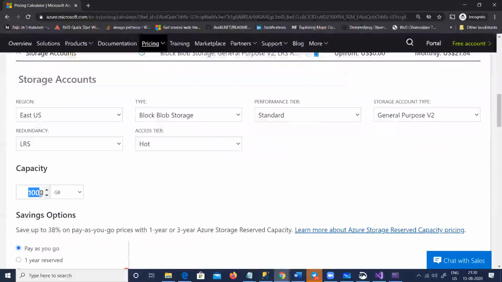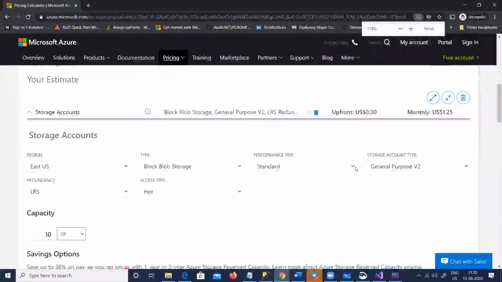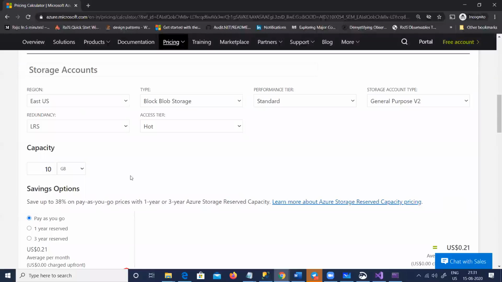So let me reduce the cost here. Let me say I only want 10 GB. You can see now, guys, as soon as I say 10 GB, it has become $1 monthly. Look at the left-hand side. Be a miser when you're doing things out there. For example, in my Azure account I've hosted maybe 10 websites, and 8 of those are demos for customers. If you choose carefully, your bill stays low, like 1,000 or 2,000. The way you configure and control your cost, you can really do it in Azure. Here it is $1. If it was 1,000, that would be so much, right?